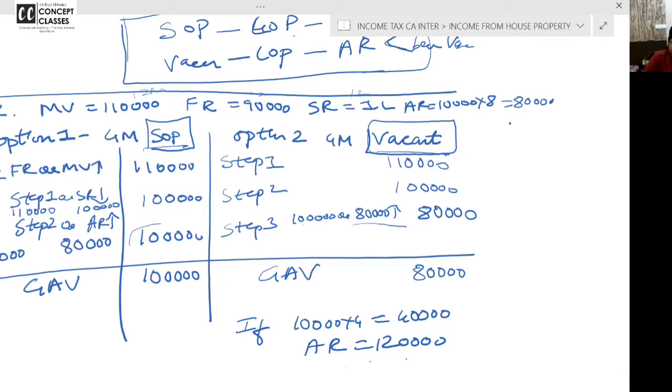So, of course, even if the property is self-occupied for 4 months, the fair rent, the municipal value, the standard rent, you have to take it for 8 months. Clear? Yes?